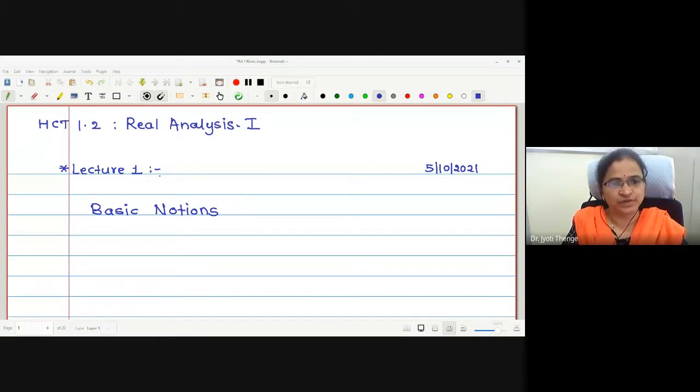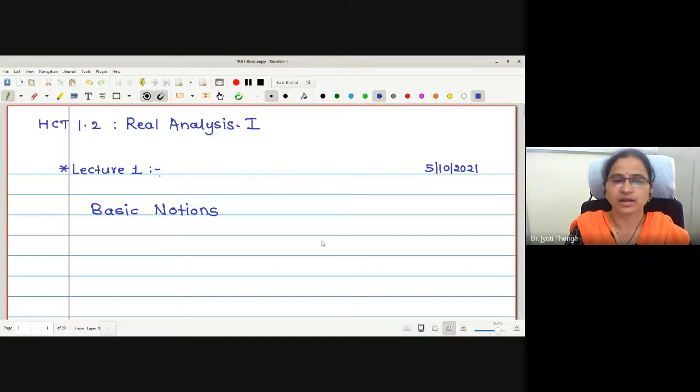In today's lecture, we are going to understand some basic notions of the paper Real Analysis 1. This is your second hardcore paper. Here I have written the name. You may check: HCT 1.2. What is HCT? This is hardcore theory. 1.2 tells you first semester, second compulsory paper, Real Analysis 1.